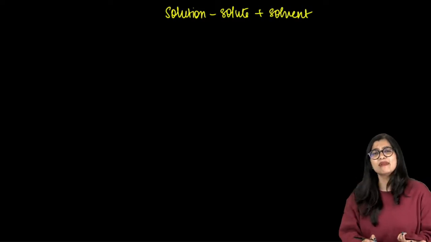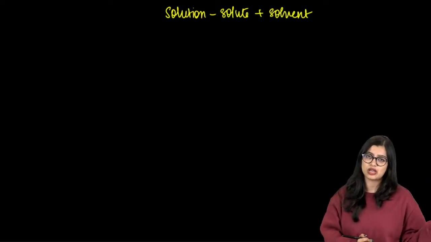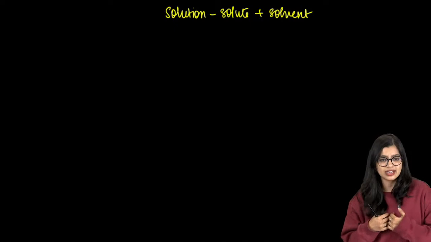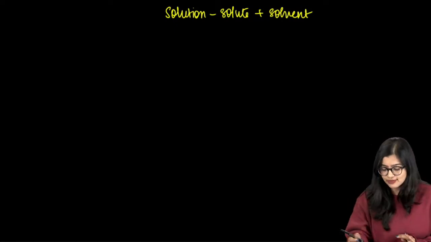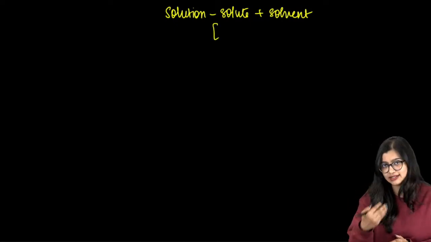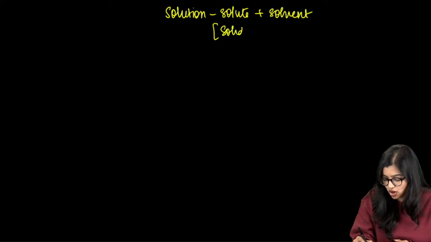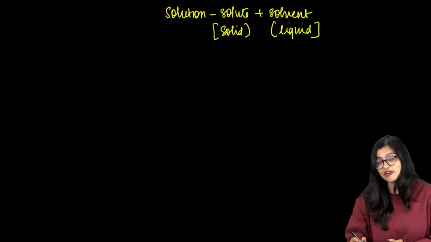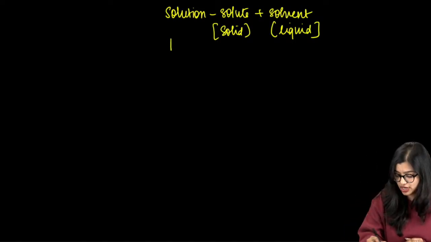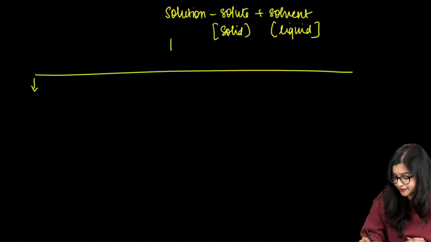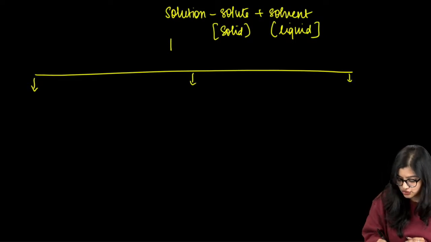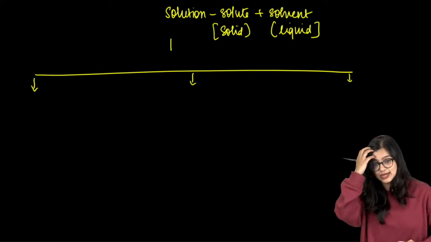Normally we see that solute particles can be solid or liquid, but for our convenience, to understand this, let's assume there is a solution which has a solid solute particle and we take it as a liquid. Now of course we have three kinds of solution. So very quickly, what are the three types of solutions?